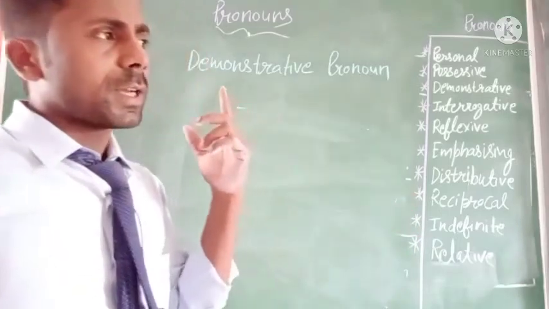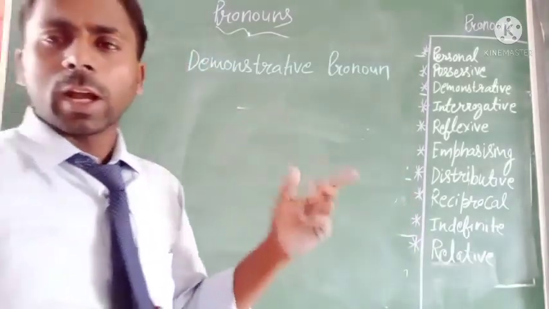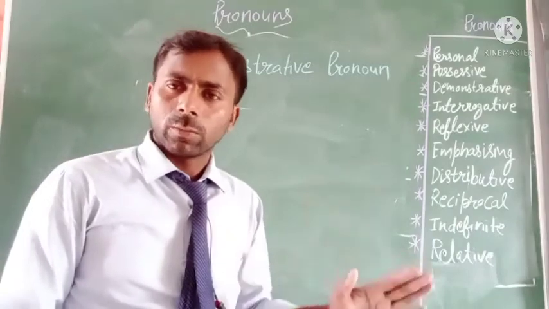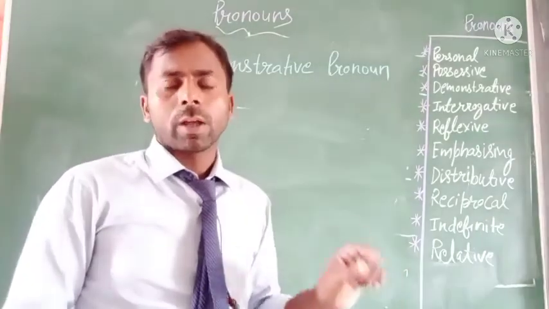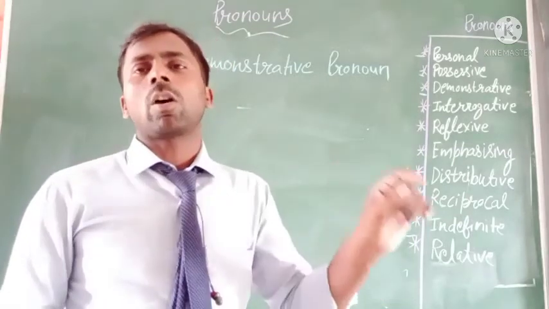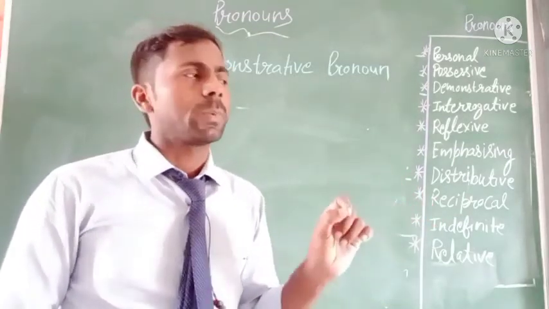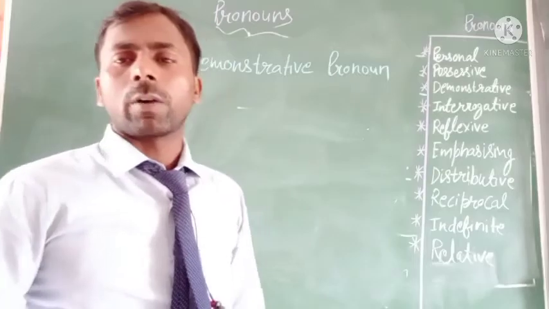So if you are pointing at some object, that object is the thing, but when you use a word for that object, that word will be the demonstrative pronoun.